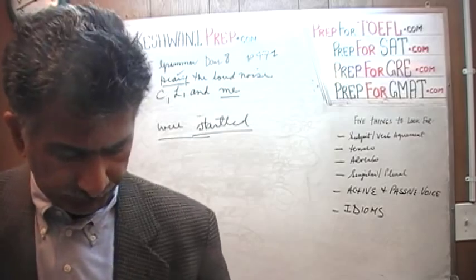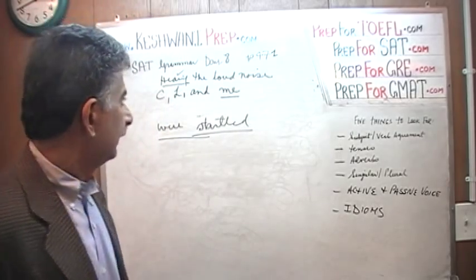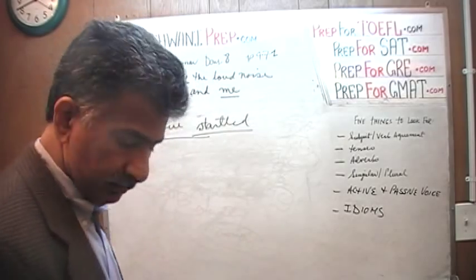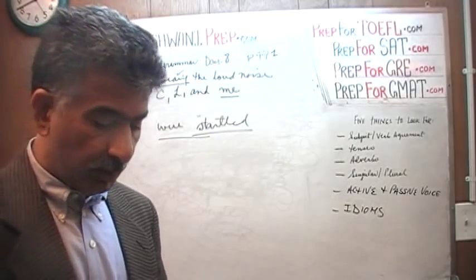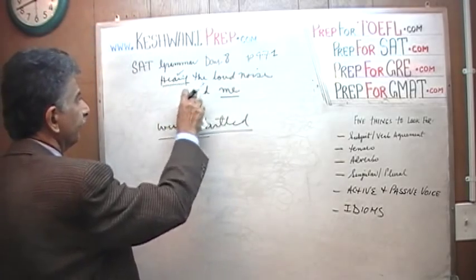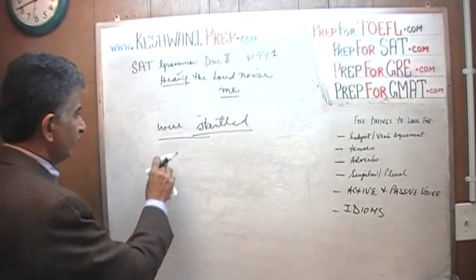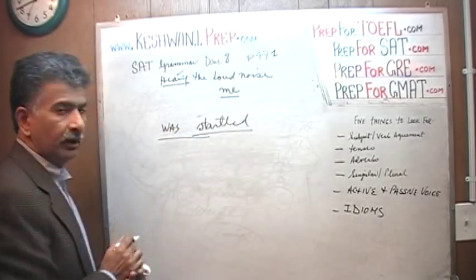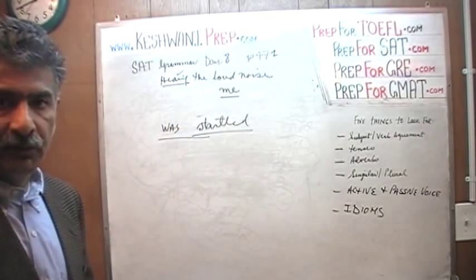Let's see what we can do there. Hearing the loud noise, Cindy, Leroy, and me were startled. Now what you have to ask yourself is, what if Cindy and Leroy were not there? In which case, if there is only one person, we would convert this word to was, and now the sentence reads like this.